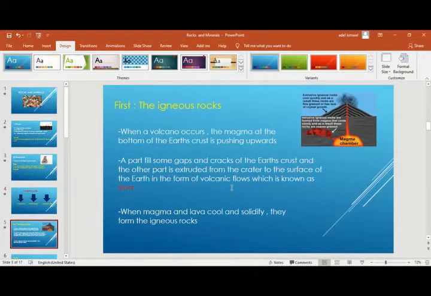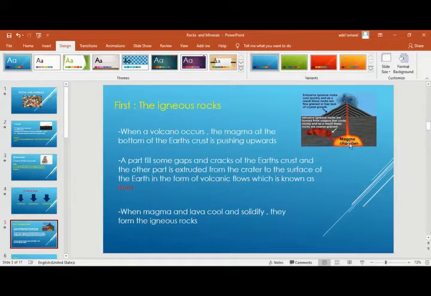igneous rocks. Igneous rocks form from the volcano. You know that the volcano contains inside it magma, the molten materials inside the volcano. So magma is a viscous liquid inside the volcano.